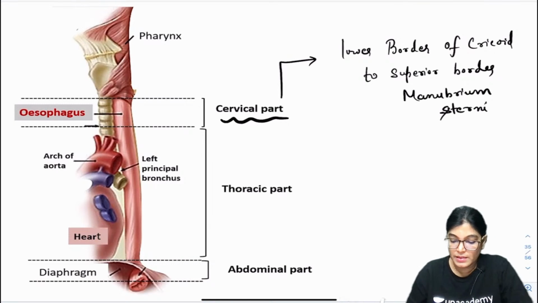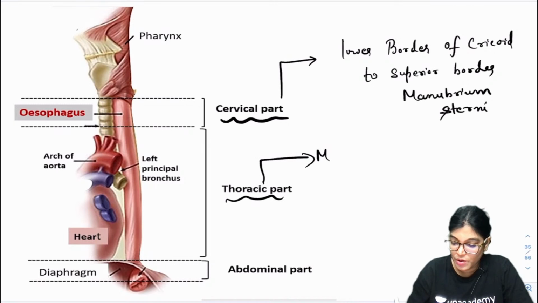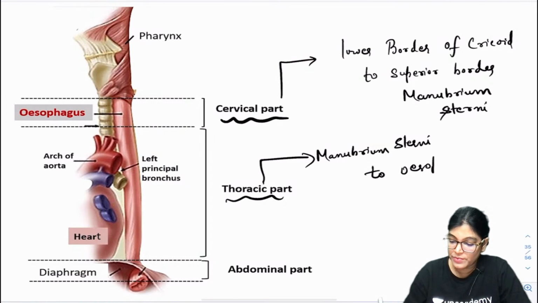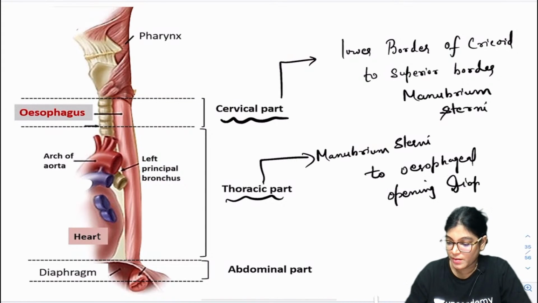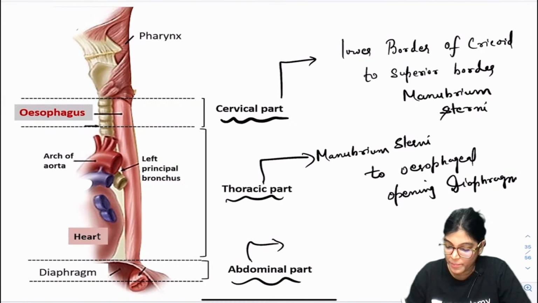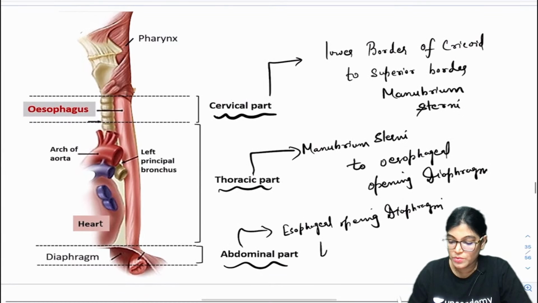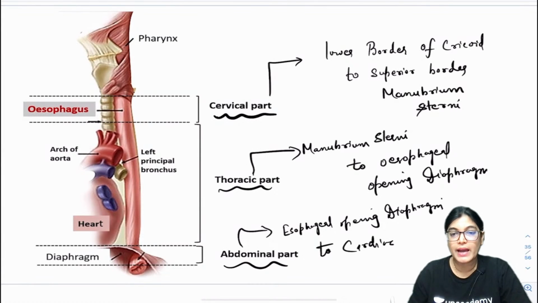The thoracic part extends from the manubrium sterni to the esophageal opening of the diaphragm. The abdominal part extends from the esophageal opening of the diaphragm to the cardiac end of the stomach.